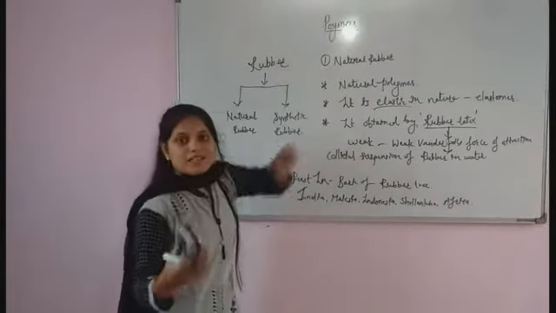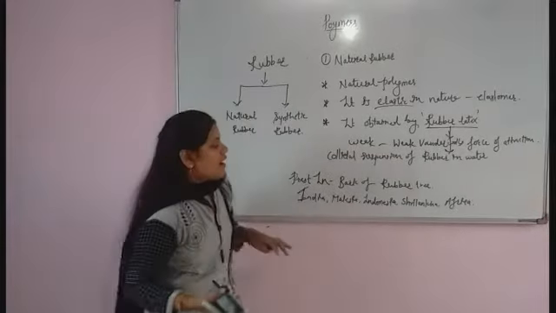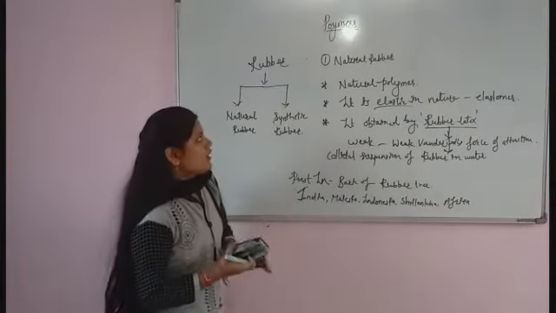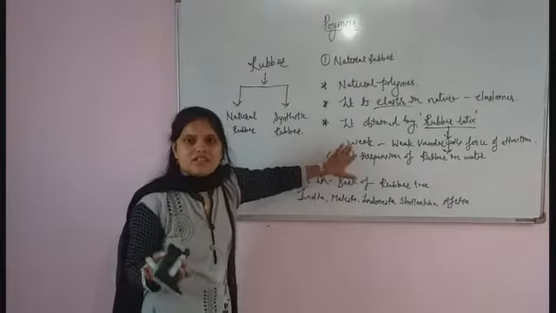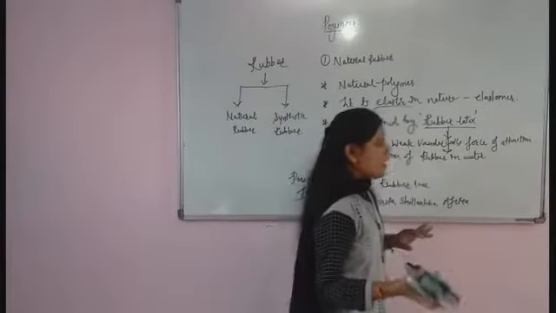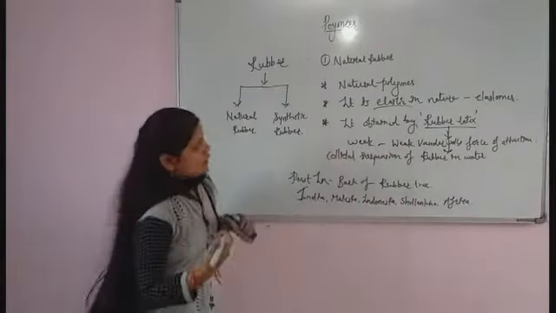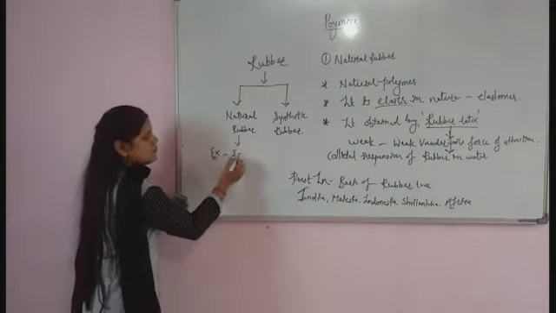This natural rubber is available in countries like India, Malaysia, Indonesia and South Africa. After that, natural rubber is weak in nature because of the presence of weak van der Waals force of attraction. Remember, and an example of natural rubber is isoprene.